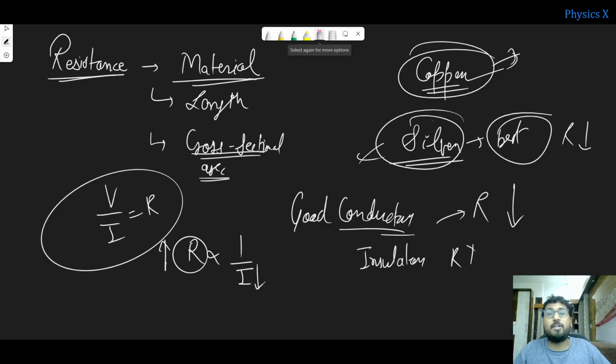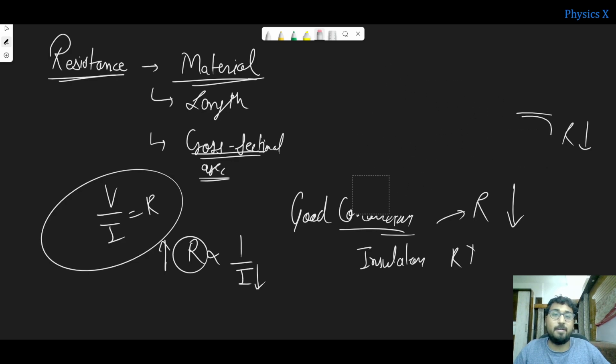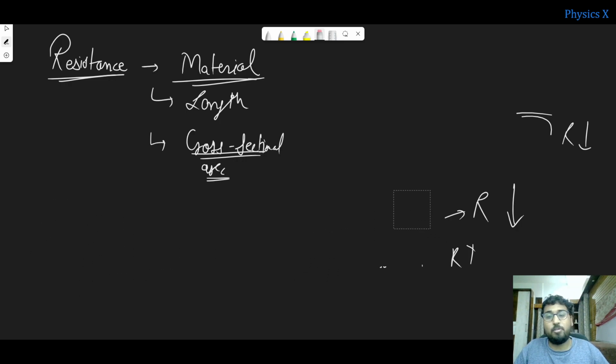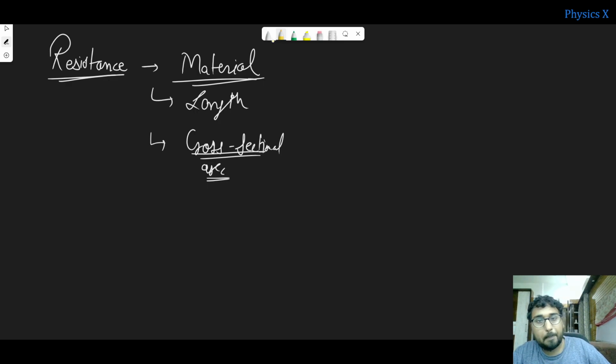So as I told you, resistance depends on three different factors: the material, the cross sectional area, and the length. Also there is a factor of temperature, right? But temperature we generally consider as constant, so we are not bothered about it. But if you are varying temperature, it will affect the property of resistance. So that is how temperature will also affect resistance.